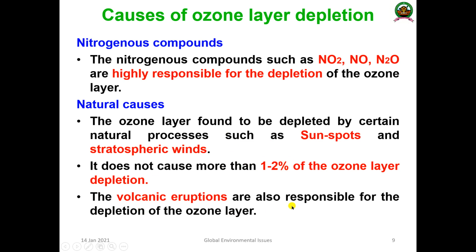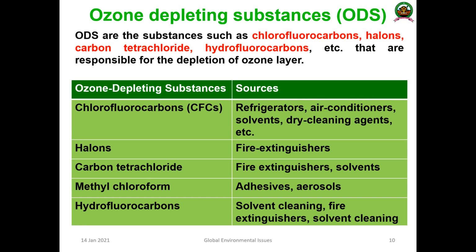Then another important aspect is volcanic eruption. Volcanic eruptions are also responsible for the depletion of the ozone layer. During a volcanic eruption, a lot of dangerous components are released and go into the atmosphere, and that disrupts the ozone layer. So these are the major causes of ozone layer depletion.